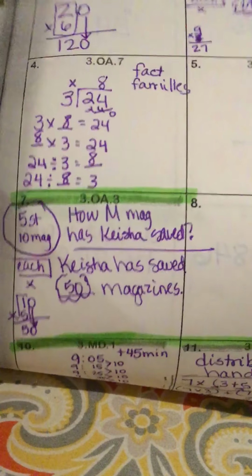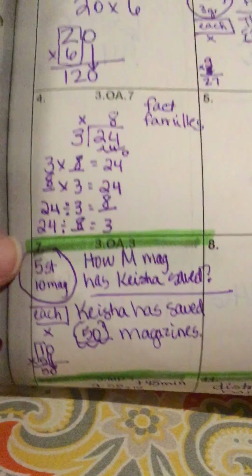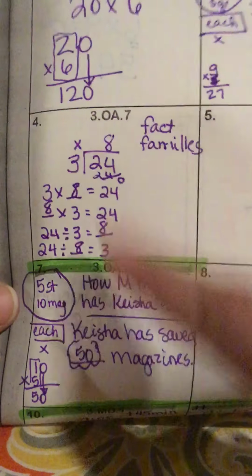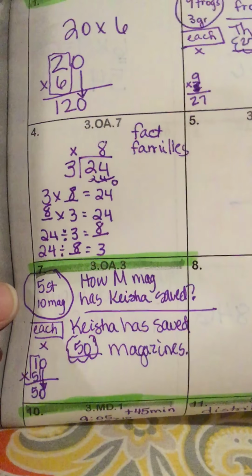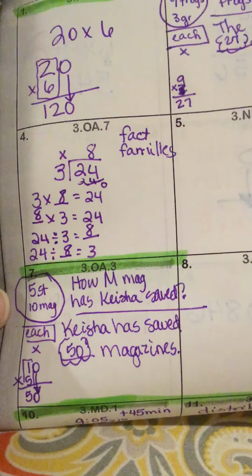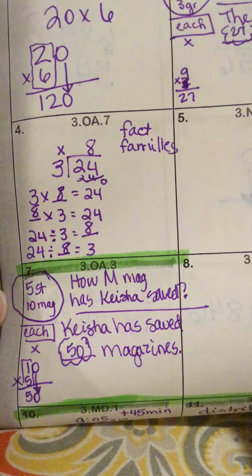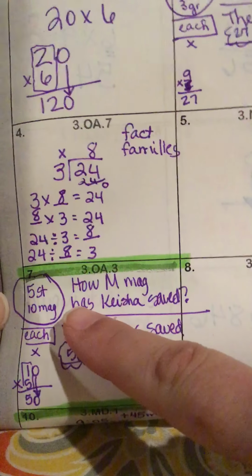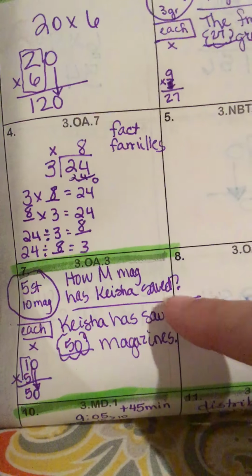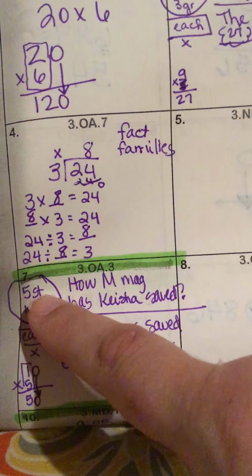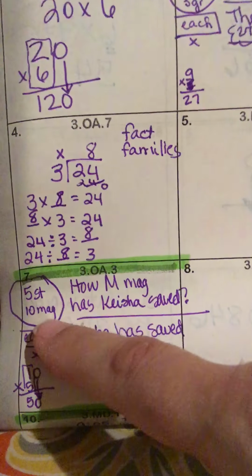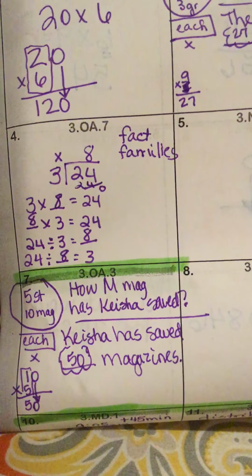Another question. And I'll give a shout out to Miss Keisha. That was who this one was in the book, but that's Miss Keisha from 3rd grade. I hope you're having fun. But this one says, how many magazines has Keisha saved? 5 stacks, 10 magazines. How many magazines has she saved?